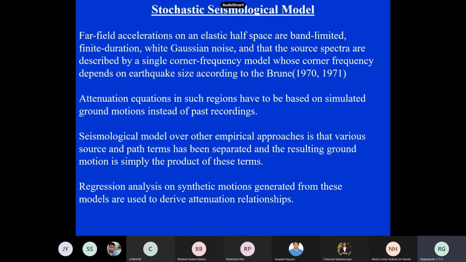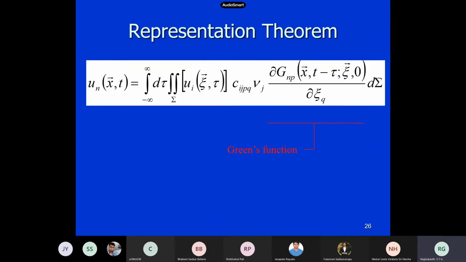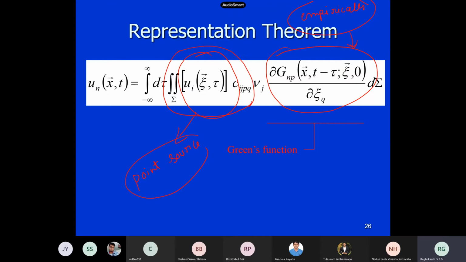Now the same seismological model that I told you last class is based on this, but the only difference is that all these things are obtained empirically. Green's functions are very difficult to get in a 3D closed form, so these are all empirically based. Even the source is basically a slip, but in a seismological model it is assumed as a point source. When it is a point source, the integral which acts over the fault plane collapses to a simple point itself.